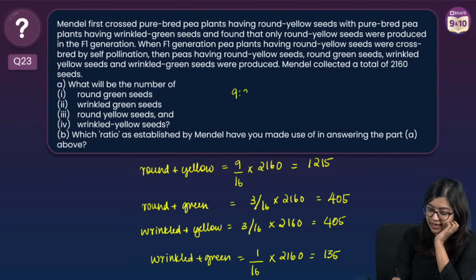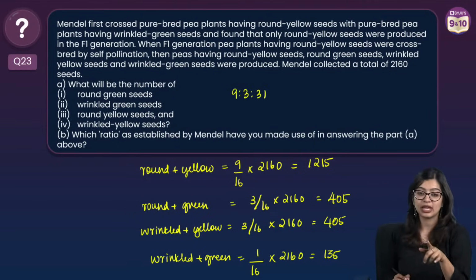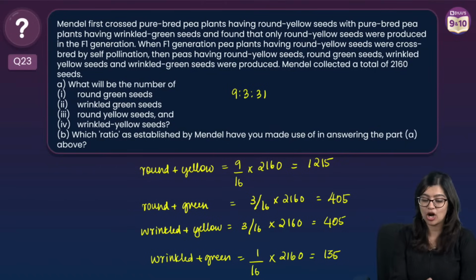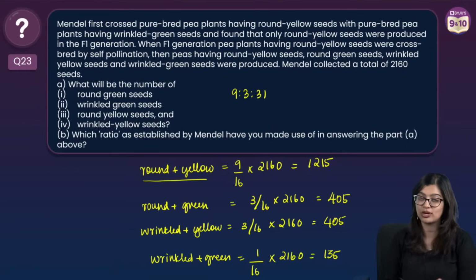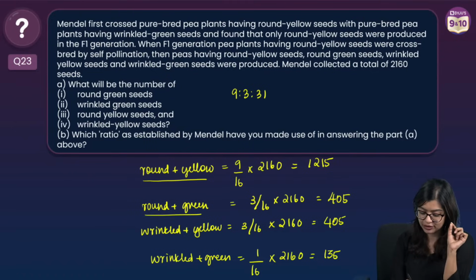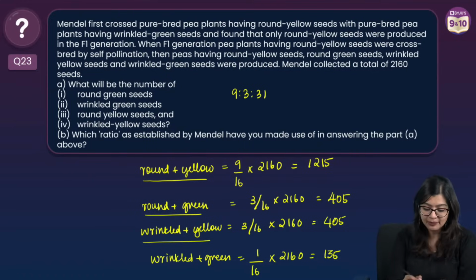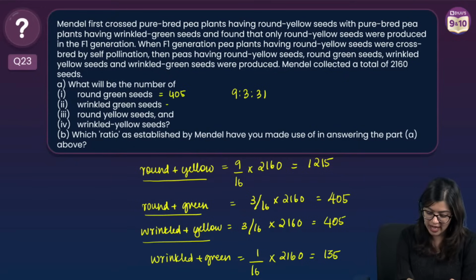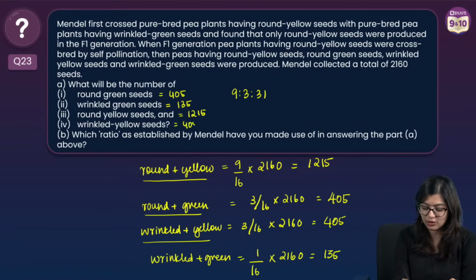So as you all know, this is a little bit of application, right? So you are applying 9:3:3:1. But look at it. They have not given you in that combination. So first you need to identify which one would have 9, which one would have 3, which one would have 1, right? So in this case, when you are writing the answer, the answer for this would be 405. Here it will be 135. Here it is going to be 1215. And wrinkled yellow is going to be 405.